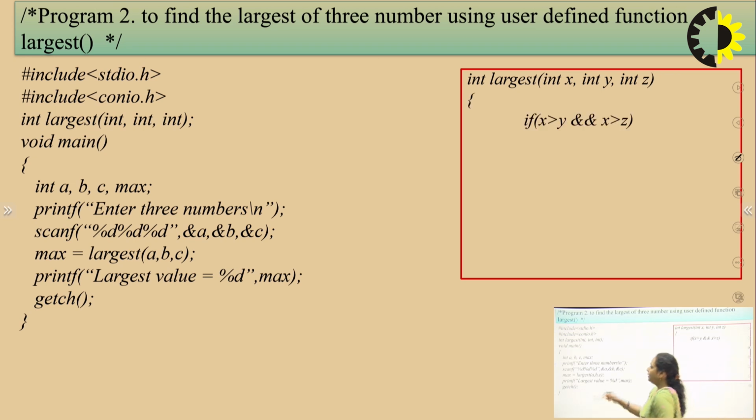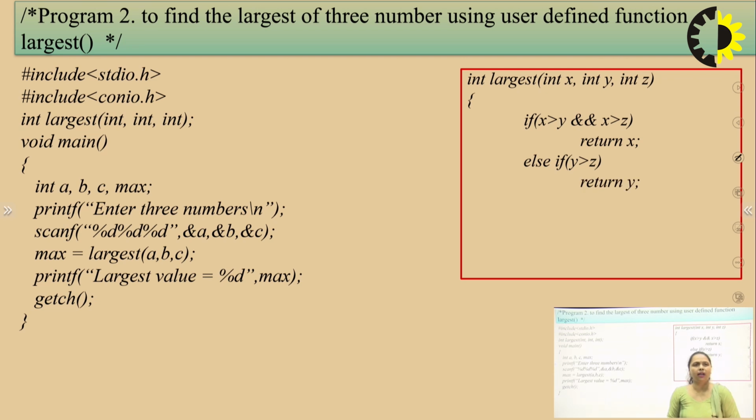See, here in the function declaration I have taken three parameters and all are of type integer, which means we can take as many parameters as we want in our function. There is no limit provided by the programming language for the number of parameters written within the function declaration or definition.